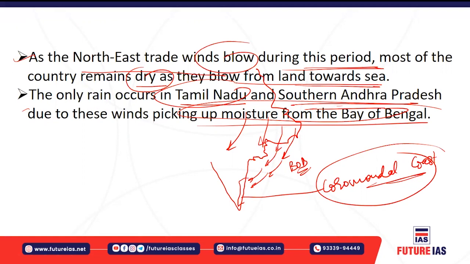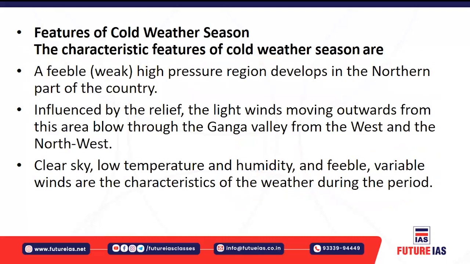The Coromandel coast is the coastal areas of Tamil Nadu and southern Andhra Pradesh, which receive the majority of their rainfall from the northeastern monsoonal winds, or the retreating monsoon.